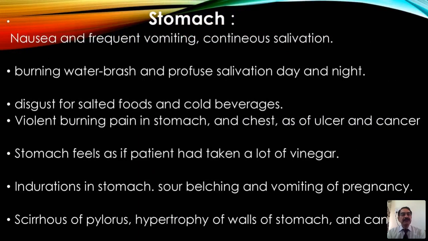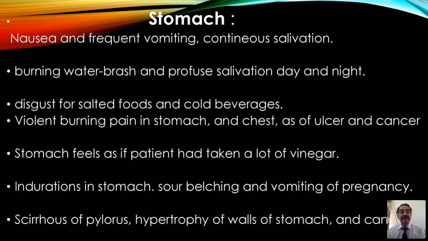In the stomach we find nausea and frequent vomiting, continuous salivation, burning water brash and profuse salivation day and night, disgust for salted foods and cold beverages, violent burning pain in stomach and chest as of ulcer and cancer. This burning pain is specifically found where you can see the severity of the ulcers or cancers; the patient continuously experiences that much severe burning.